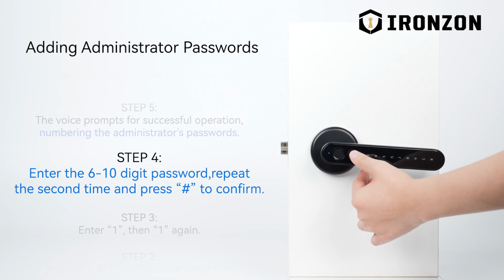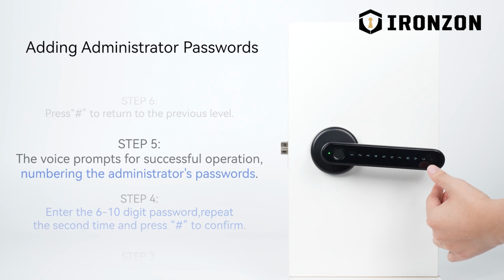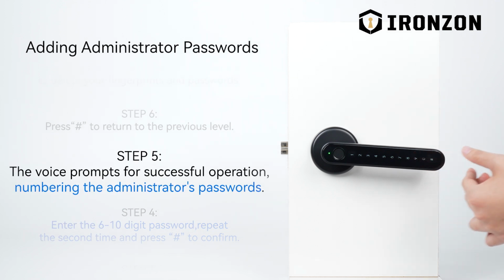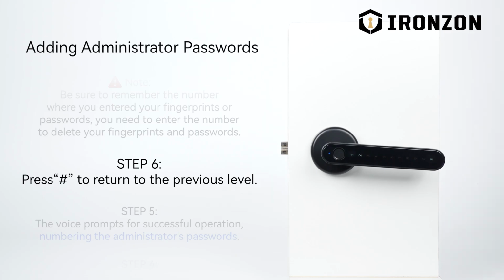Input again. Operation succeed. 0, 0, 0. Press 1 for adding administrator. Press 2 for deleting administrator. To return to the previous level, press the pound sign key.